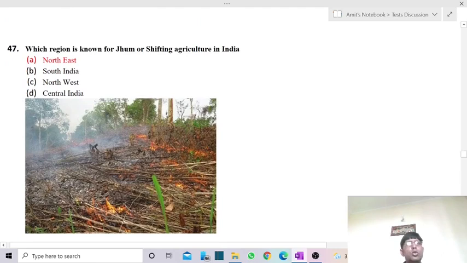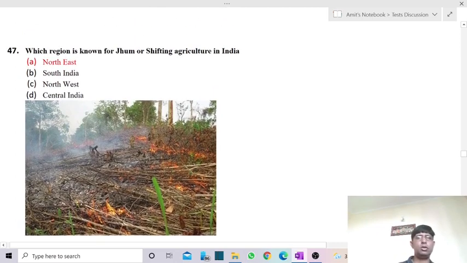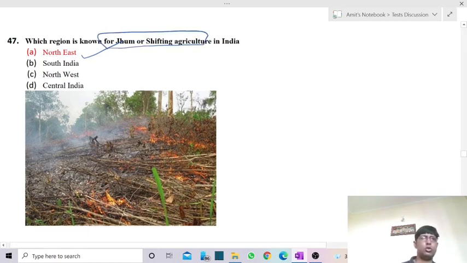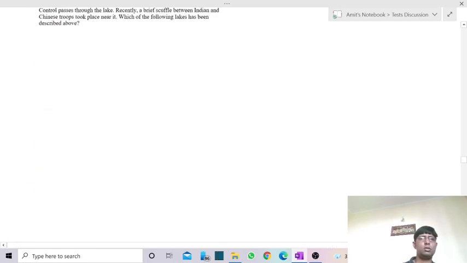Which region is known for Jhum or shifting agriculture in India? Jhum or shifting agriculture is usually practiced in Northeast India. It is also called the slash and burn agriculture system. This we find in Northeast India, that is Jhum or shifting cultivation.